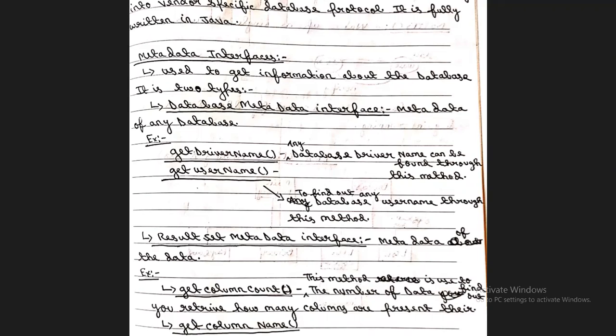But in result set metadata, we get information about the data, so all the methods are in the context of the data, like getColumnCount and getColumnName. Okay, clear?